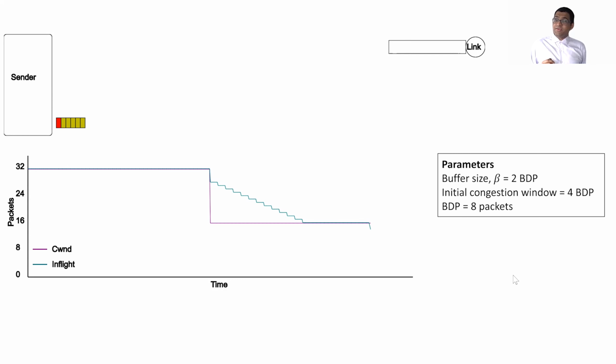However, the in-flight packets will reduce by 8 because 8 losses have just now been detected. And since ACKs also arrive in a burst, for each ACK, in-flight drops by 1 packet more to reach 0. At this point, the number of bytes in-flight is 2 BDP lower than the current congestion window. This means the sender is going to send a burst of 16 packets, or 2 BDP of packets. This will overwhelm the buffer and lead to underutilization.